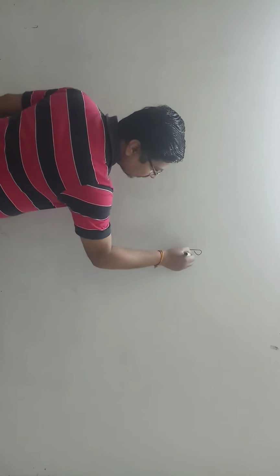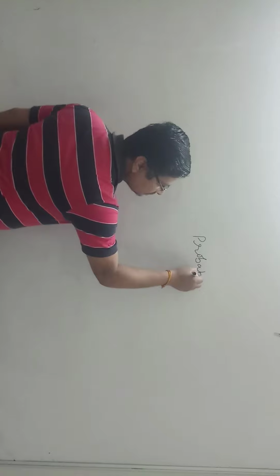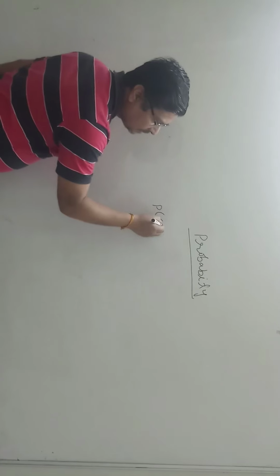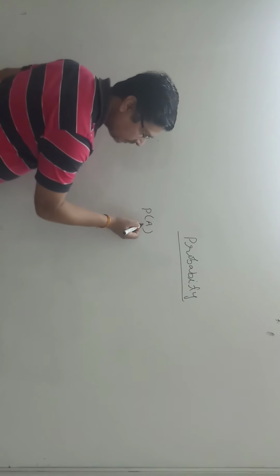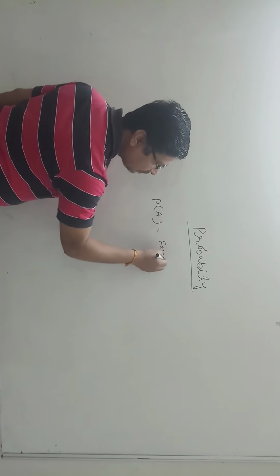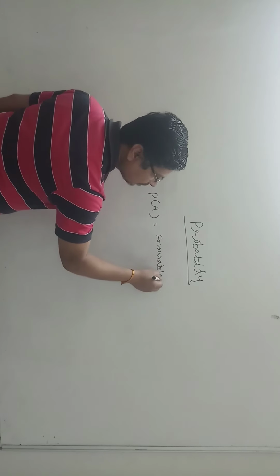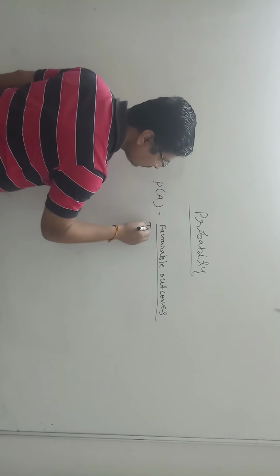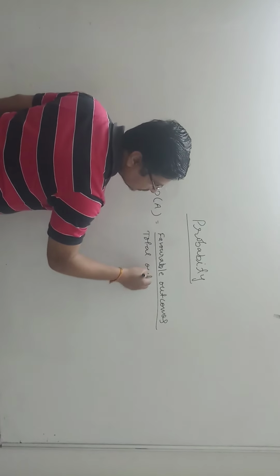Good morning, students. As we have discussed earlier about mean, median, and mode, today we will discuss probability. In short, to find the probability of any event A, there is a simple formula: favorable outcomes upon total outcomes.